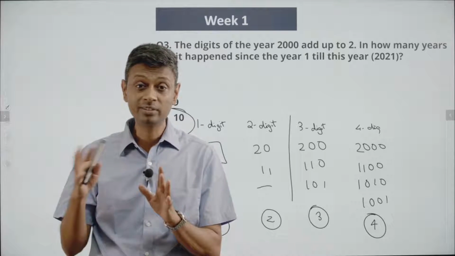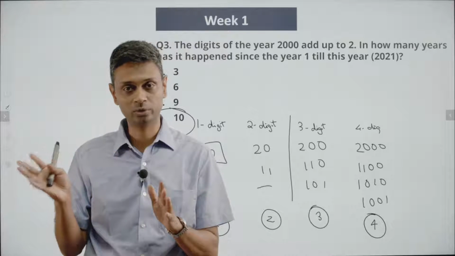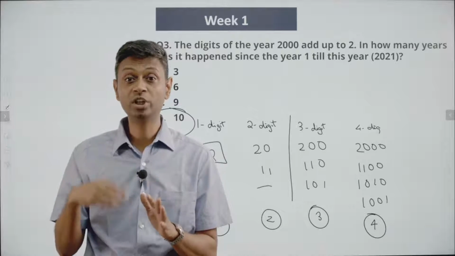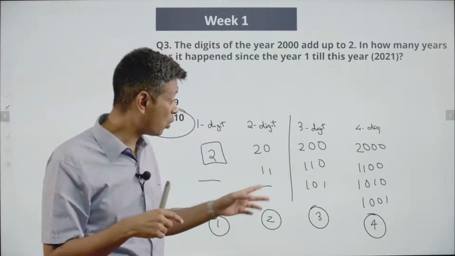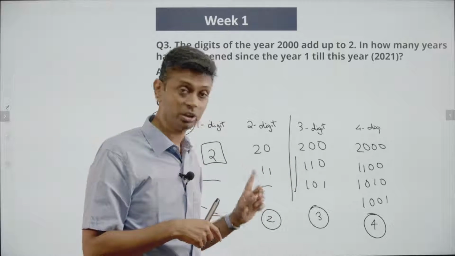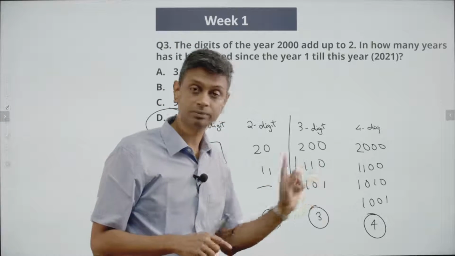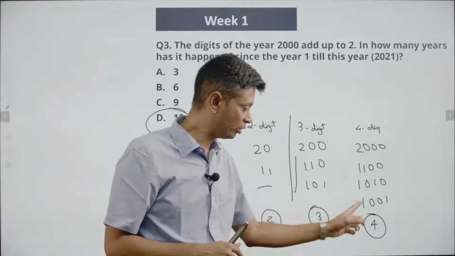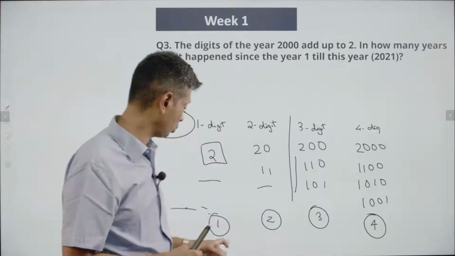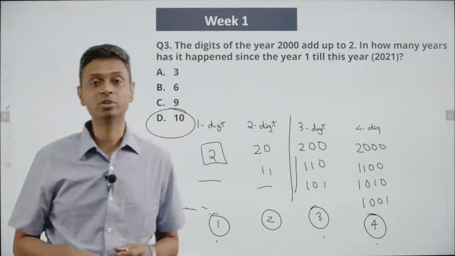However many digits there are, everything else is 0. So for 3-digit numbers: 2 0 0, 1 1 0. Sorry, and for 4-digit numbers: 2 0 0 0, 1 1 0 0. So we know what sits inside: two 1s and a 0. In how many ways can that be arranged? It can be 1 1 0, 1 0 1. Here it could be 1 1 0 0, 1 0 1 0, 1 0 0 1. So totally 1 plus 2 plus 3 plus 4, 10 possible years are there.